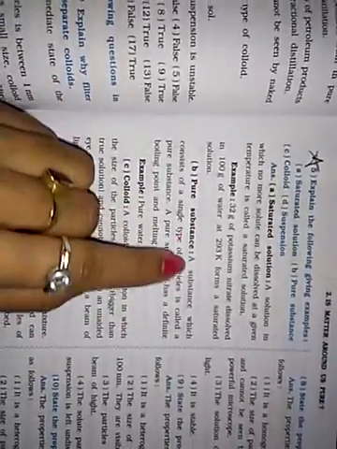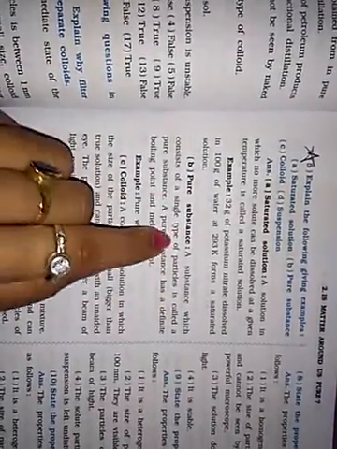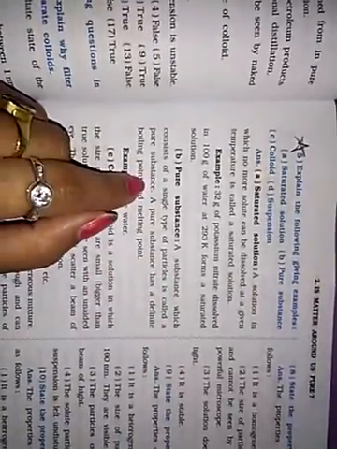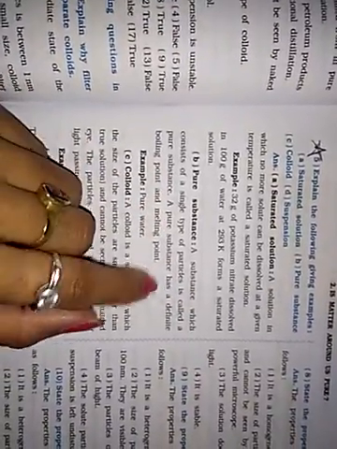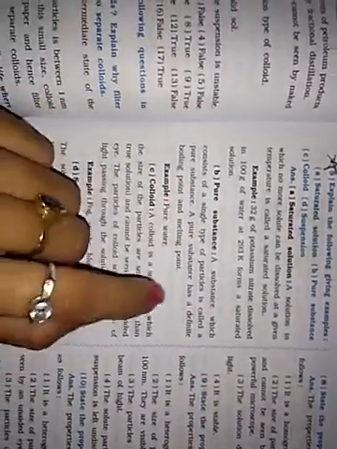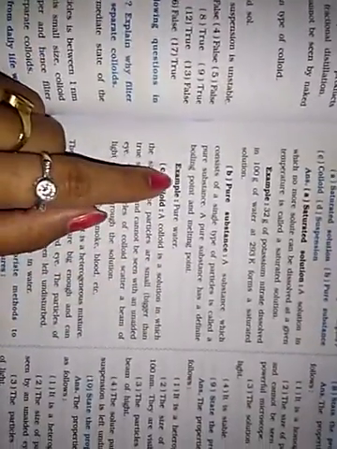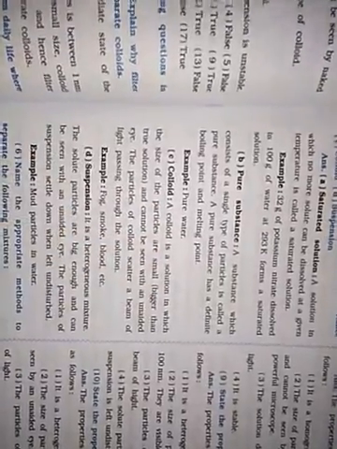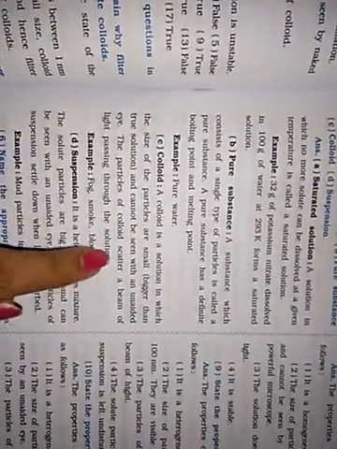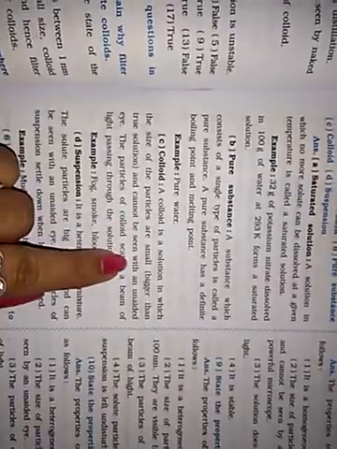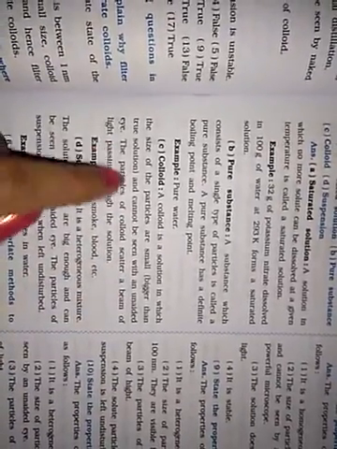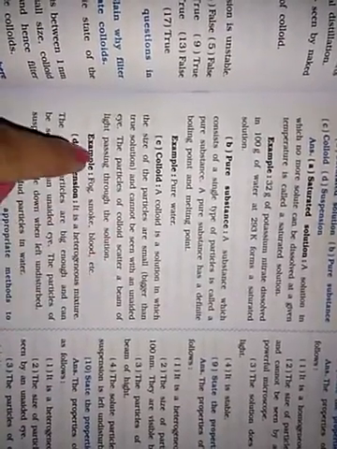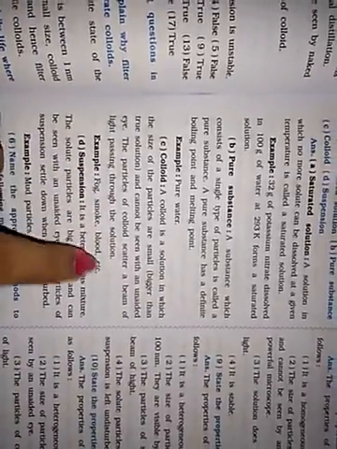Now, pure substance. A substance which consists of a single type of particles is called a pure substance. A pure substance has a definite boiling point and melting point. An example of a pure substance is pure water. Colloid is a solution in which the size of the particles is bigger than in a true solution and cannot be seen with an unaided eye. The particles of a colloid scatter a beam of light passing through the solution. For example, fog, smoke and blood.